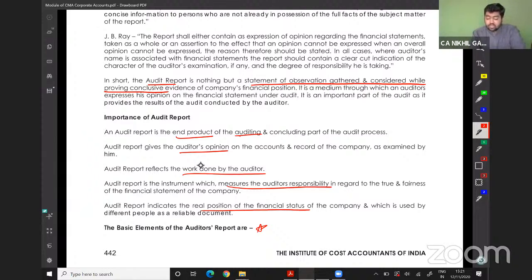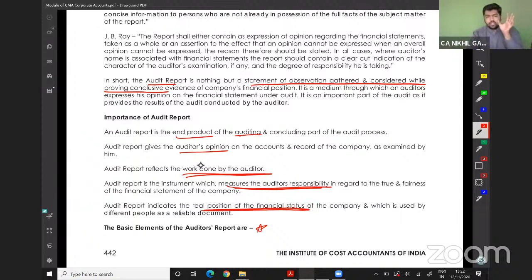The audit report gives the auditor's opinion on the accounts and records of the company as examined by him. It also reflects the work done by the auditor, measures the auditor's responsibility, and measures the real position of financial statements.